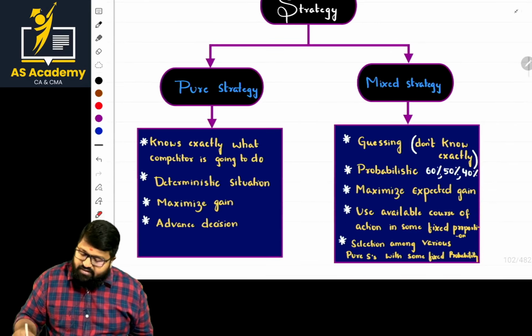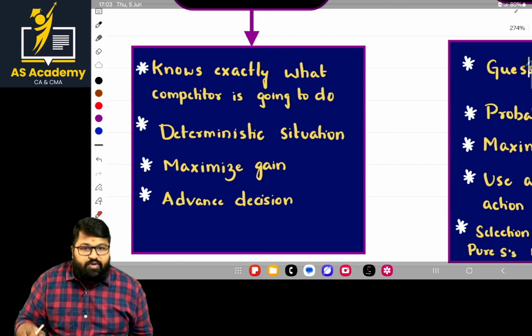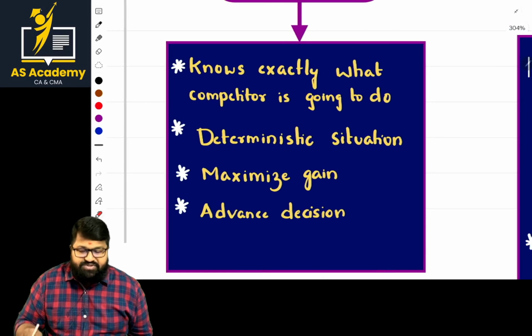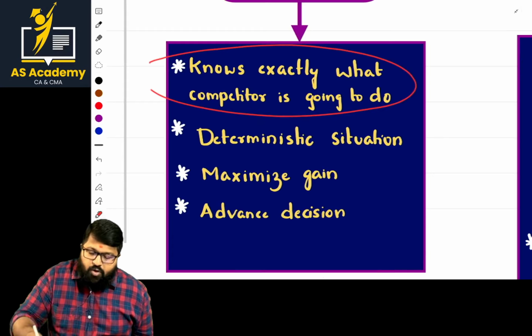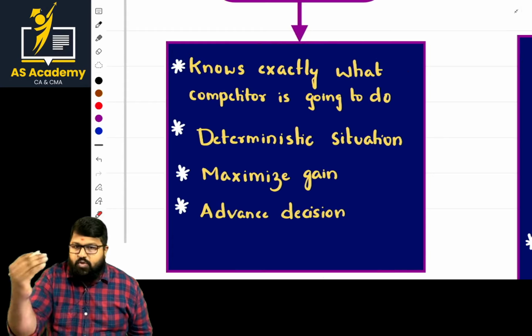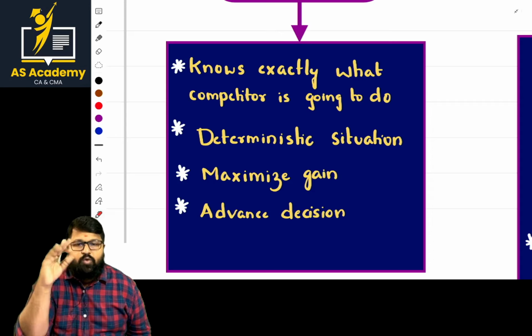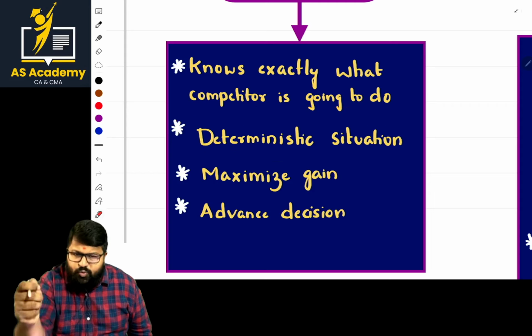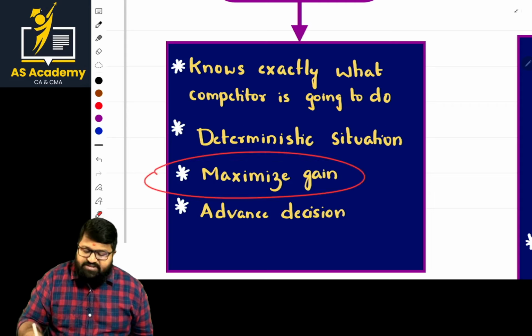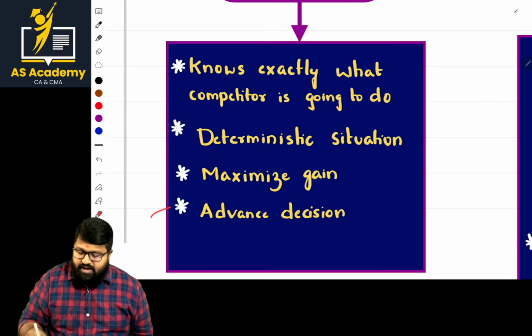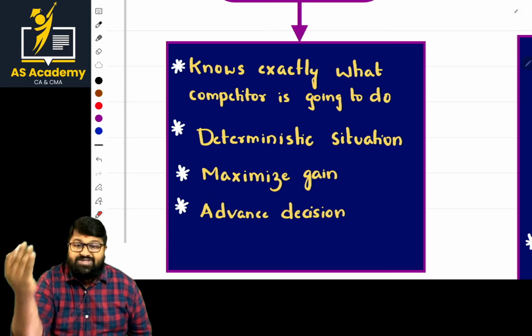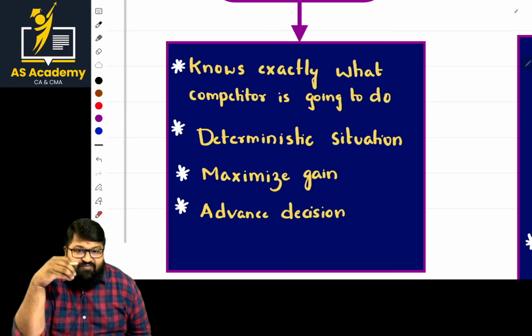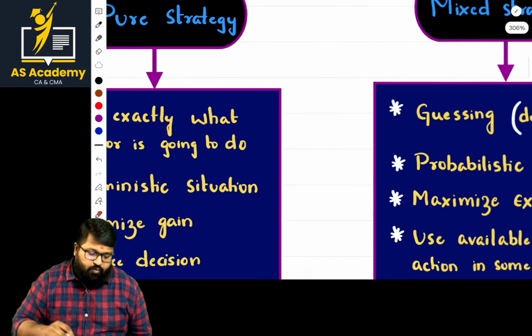We implement pure strategy mainly when we know exactly what the competitor is going to do. The course of action taken by the competitor is clearly known to us. Then, when we know the strategy, we automatically take corrective action or a proper strategy. It is a deterministic situation. We exactly determine what he is going to do. Next, maximize the gain. Our main motive is to maximize the gain and take decisions in advance. So we know the strategy he will implement, and in advance we take our strategy. Is it clear now?